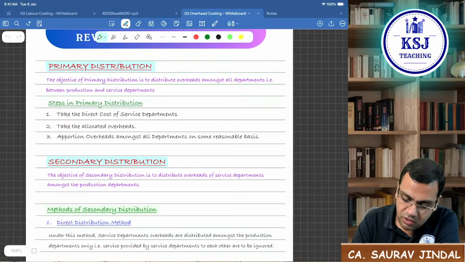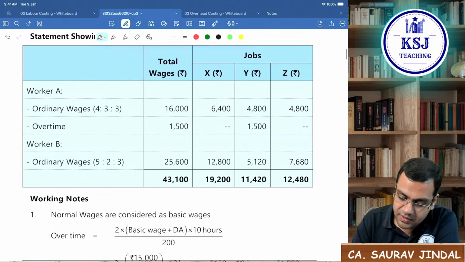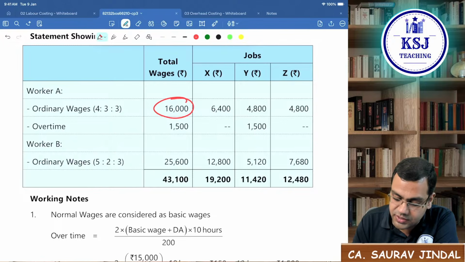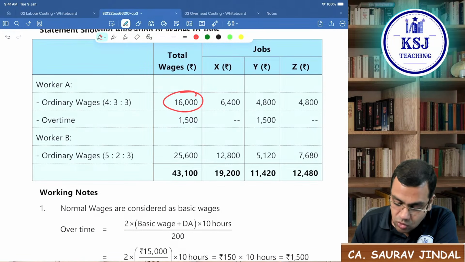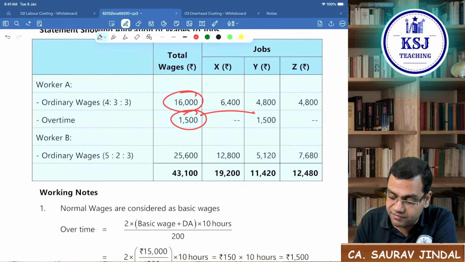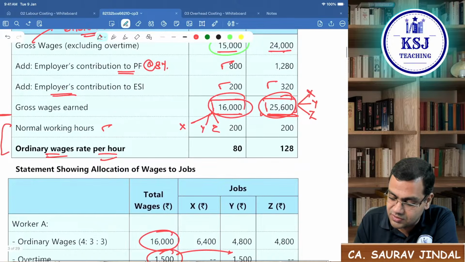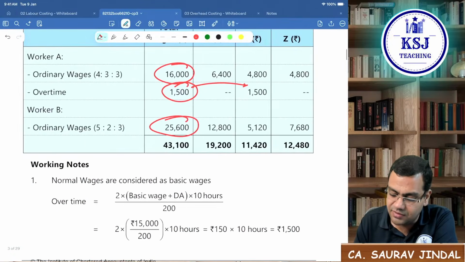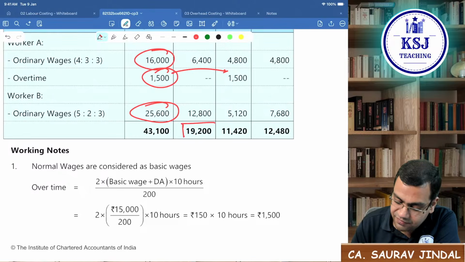Worker A on job Y. See here, worker A, firstly the 16,000, this 16,000 is distributed in the ratio which is given. Overtime total is 1,500 on which job? On job Y. Then worker B, the total of 25,600, this one is distributed between X, Y and Z in the ratio given. So this is the total employee cost on the different jobs.